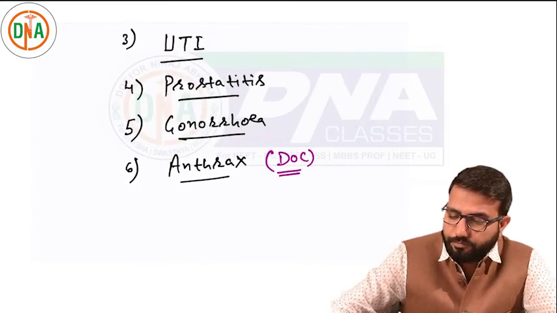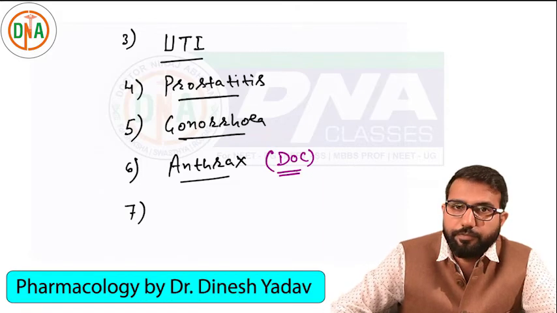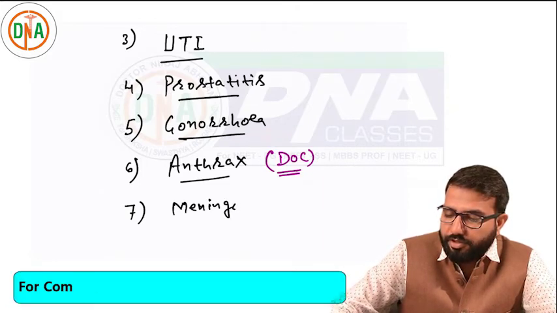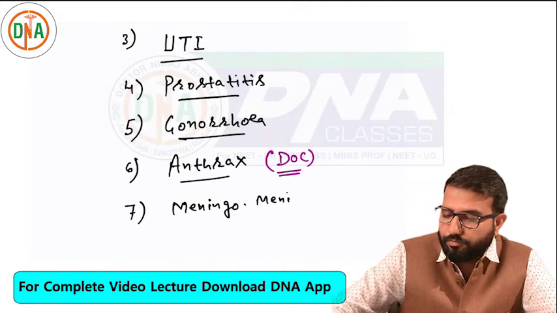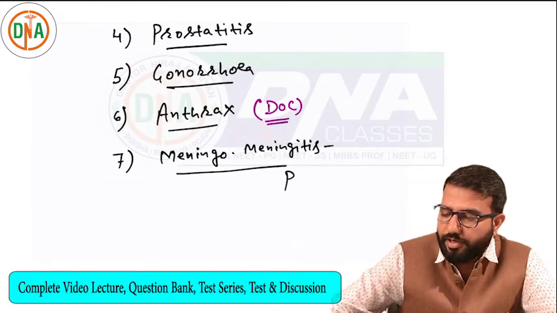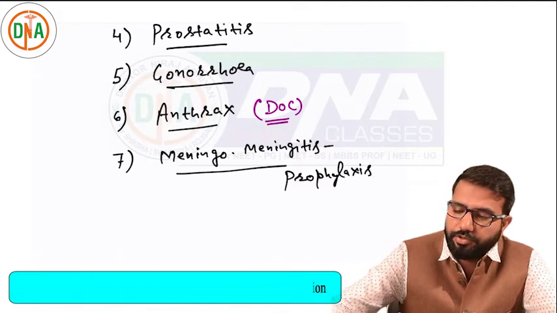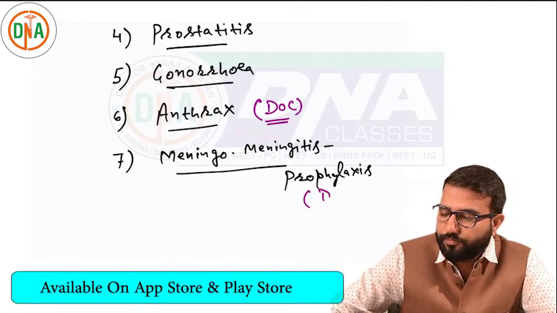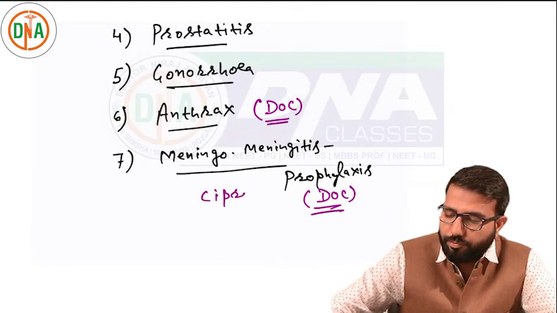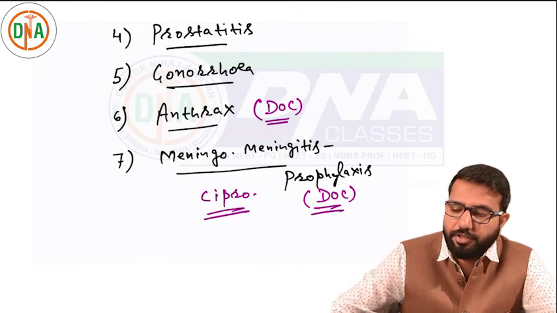Then also used in meningitis, meningococcal meningitis. In meningococcal meningitis, for prophylaxis, it is still drug of choice. And mostly we are using ciprofloxacin. So cipro is drug of choice for meningococcal meningitis.